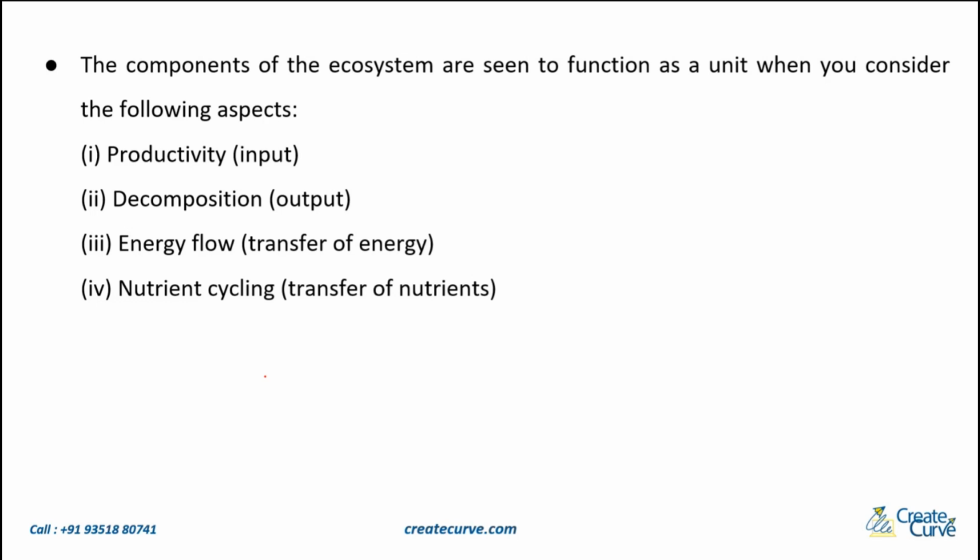It's basically the transfer of nutrients again across the ecosystem, maybe across biotic and abiotic factors and different levels. How are these nutrients being transferred and in what form? So if I have all these four components, then the ecosystem will function together as one unit.